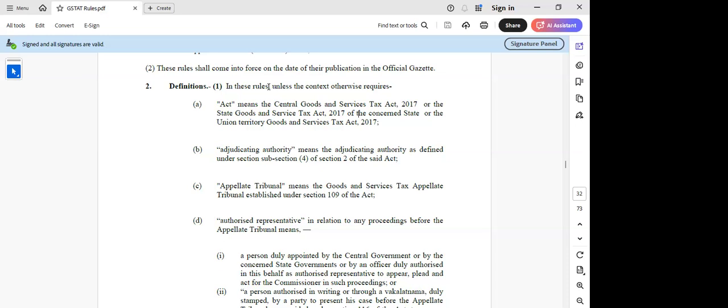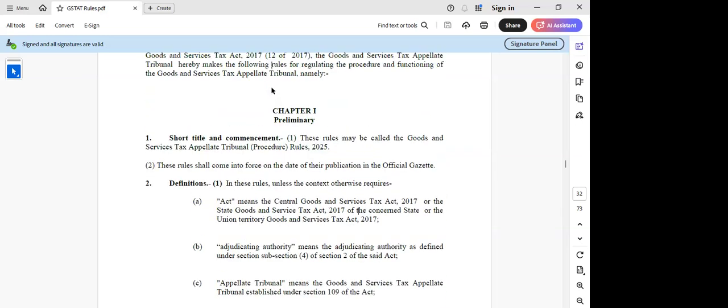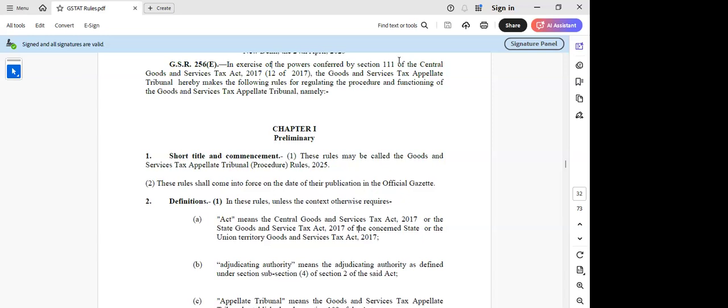Now this GSTAT procedure is divided into 15 chapters, which consist of various topics like powers and functions, institution of appeal, cause list, all that. There are various chapters, and we'll try to look into the important chapters which we have to go into in depth. So before going into this, the notification says that it is based on section 111. The power has been given to frame these rules for regulating the procedure and functioning of the GSTAT Tribunal.